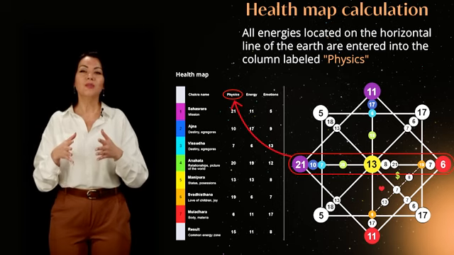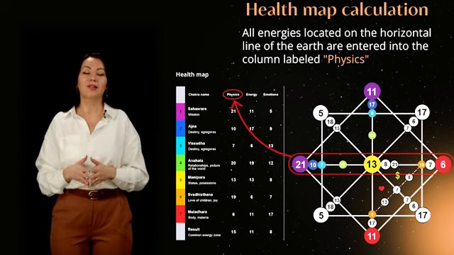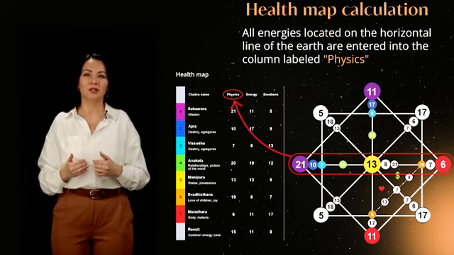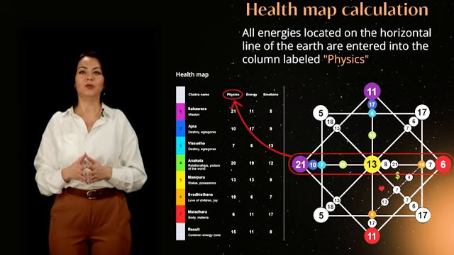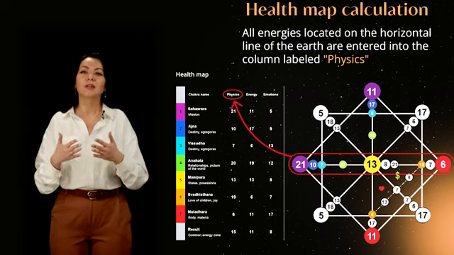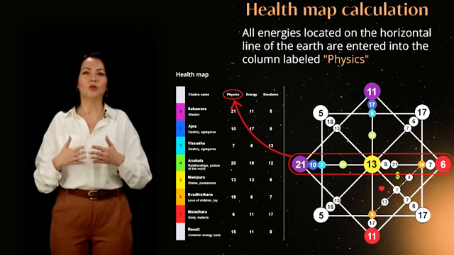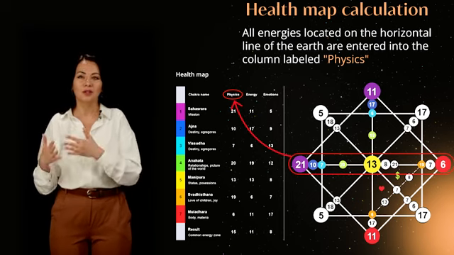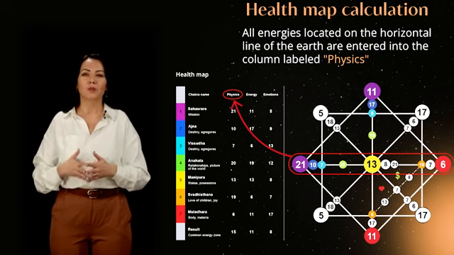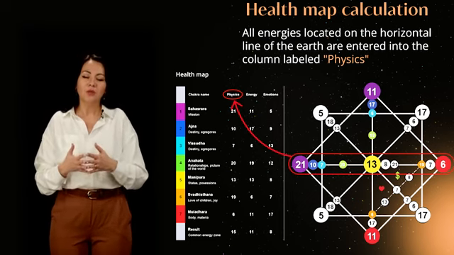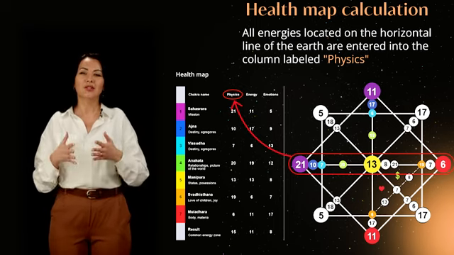All energies located on the horizontal line of the Earth are entered into the column labeled physics sequentially. 21st energy in the violet circle on the horizontal line is Sahasrara chakra in the physics column, 10 energy in the blue circle on the horizontal line Ajna chakra in the physics column, and so on, as shown in the illustration.